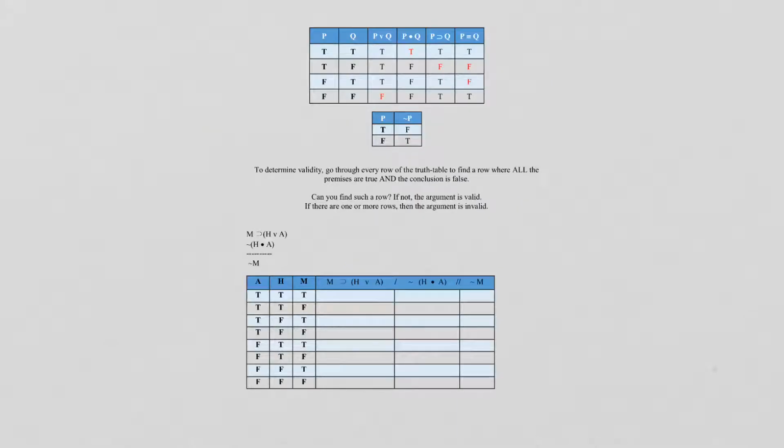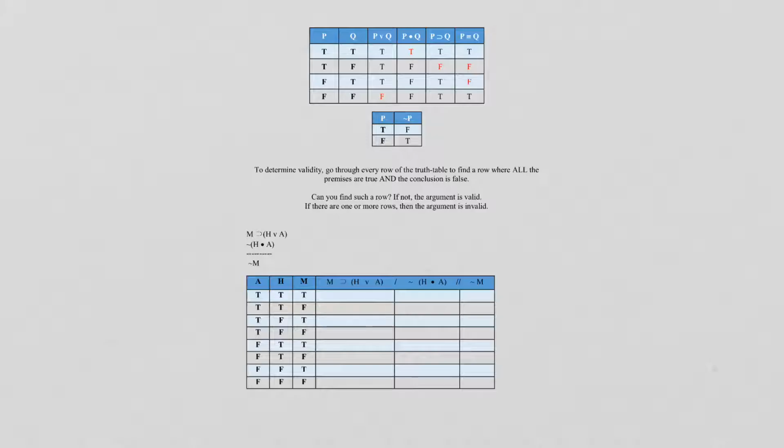Okay? This one we'll work out together. This will probably be the last large truth table that we'll do. And then the next lecture will be on how to do shortcuts. However, for the exam, you will need to know how to do both of them. Okay? So we have our argument. I got it all outlined and ready to go. So let's start working it out.